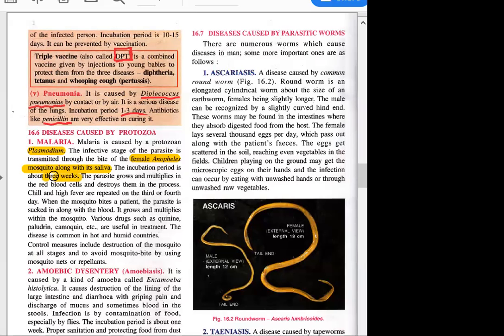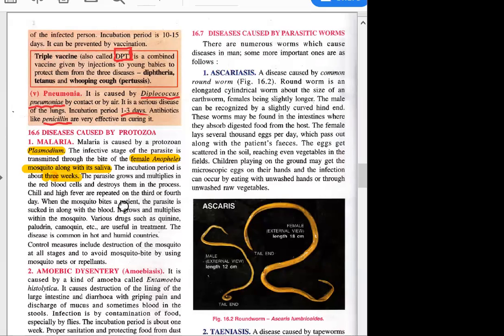And the parasite grows and multiplies in the red blood cells and destroys them in the process. Okay, it's a long process. However, the main thing which gets affected in malaria is our red blood cells.